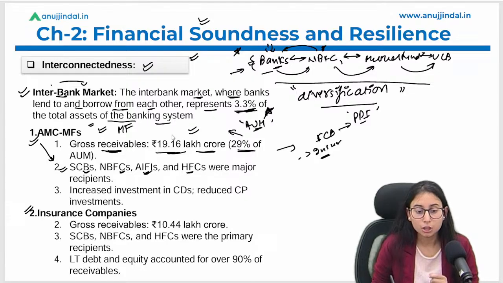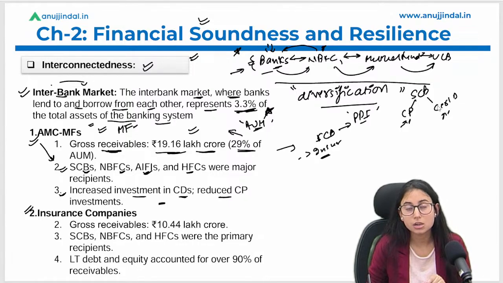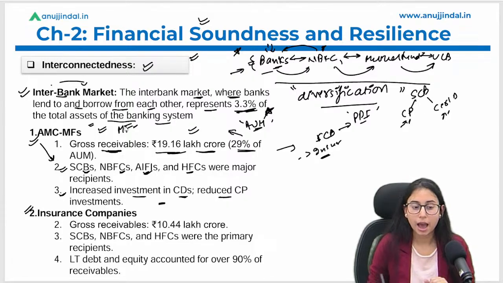Okay, so we can see that a substantial amount of loan has been given by mutual funds to the scheduled commercial banks. There has been an increased investment in CDs and reduced CP investment. Banks issue commercial paper and certificates of deposit, and through these, mutual fund companies have provided funds to these scheduled commercial banks or NBFCs. This is how they have become a gross receivable. They have a gross receivable of 19.16 lakh crore. Okay, I hope it is clear.